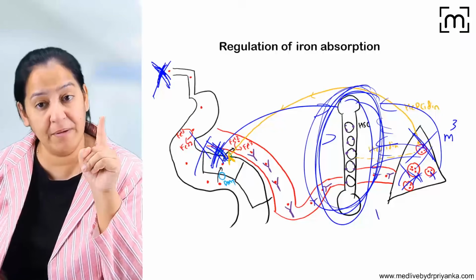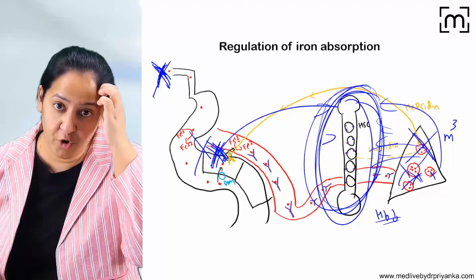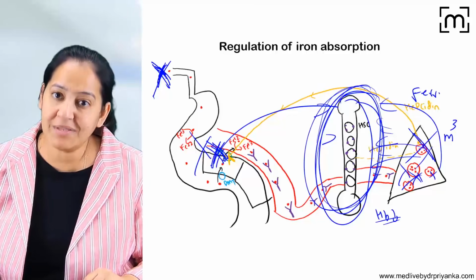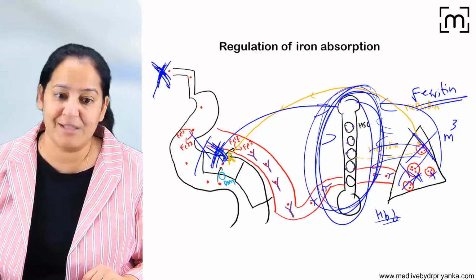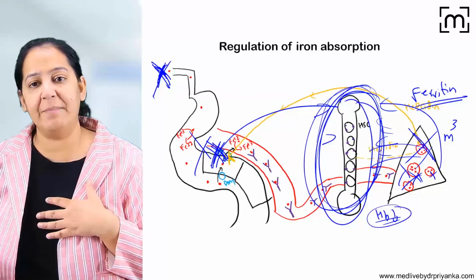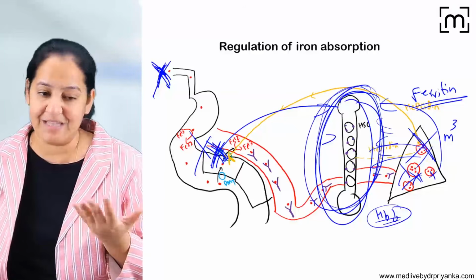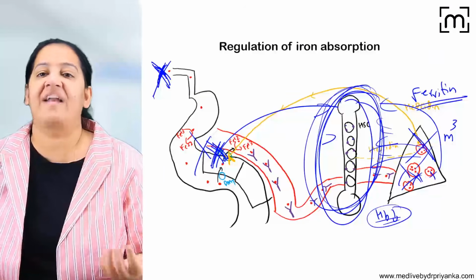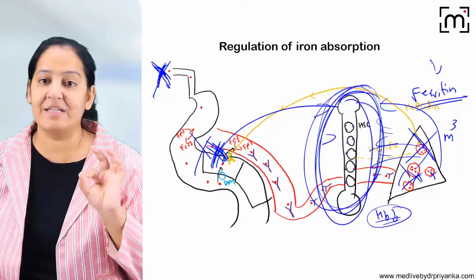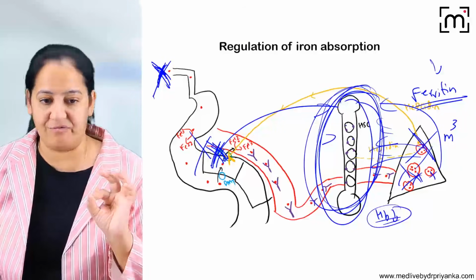So here the hemoglobin will fall later on. Before the hemoglobin falls, ferritin falls. So the most sensitive indicator for iron deficiency anemia is ferritin. We come to know we have anemia when we see the CBC and hemoglobin has fallen. But before that, ferritin starts falling. So the most sensitive indicator of anemia is ferritin.